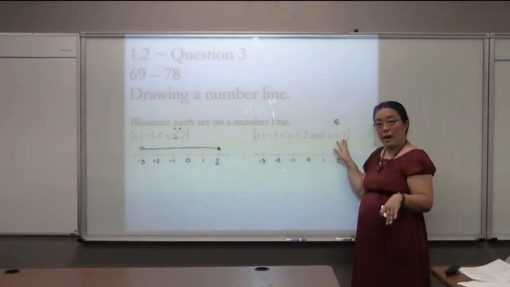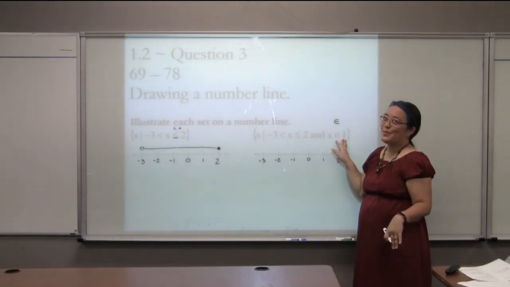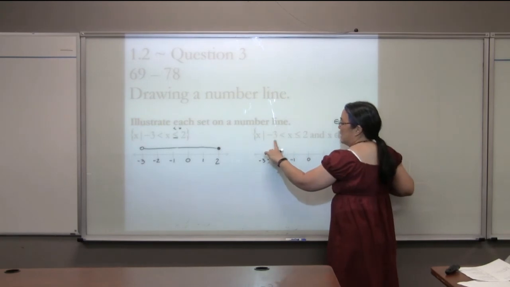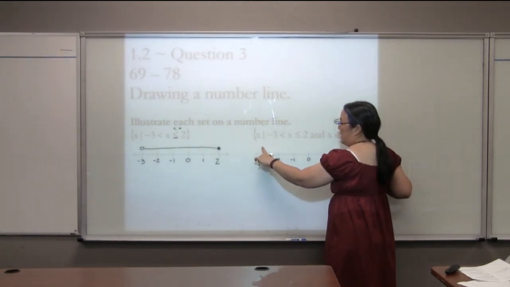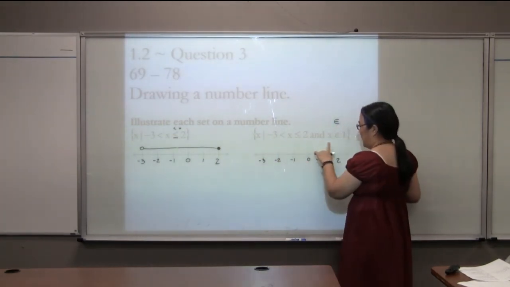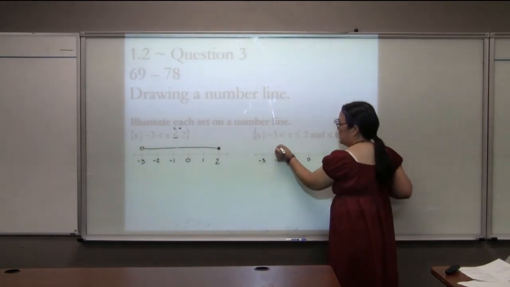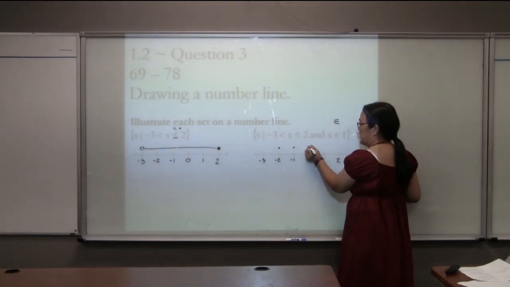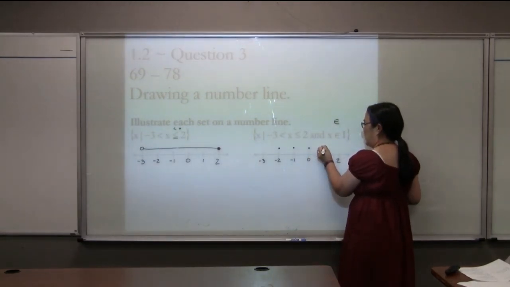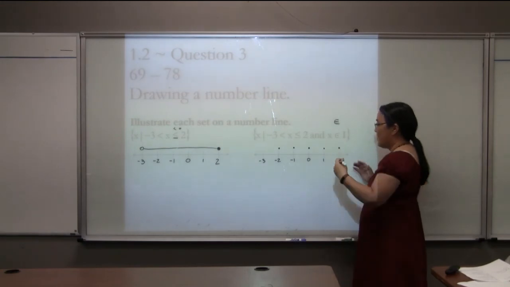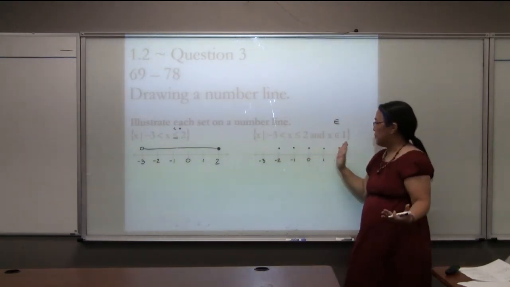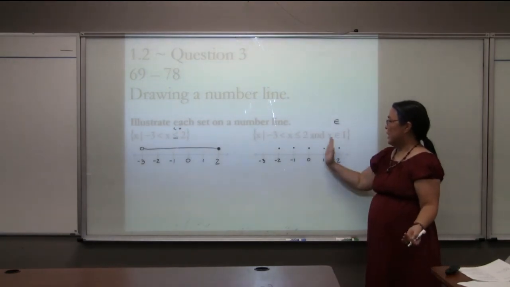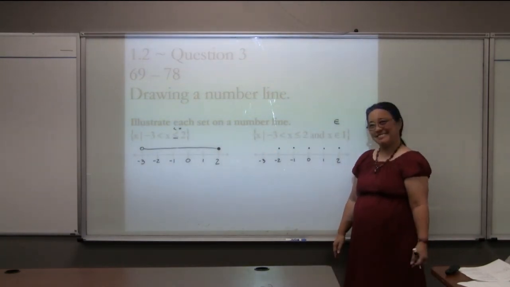Our textbook uses I for integers and other textbooks use different letters. All right, so we want only the integers. It's not equal to -3, so I'm not going to write anything about that. But anywhere from here to here, all the integers. -2 is an integer. -1 is an integer. 0 is an integer. 1 is an integer. 2 is an integer. Ta-da! That is everything. From -3 to 2, not including -3, but yes, including 2, and all the integers in between.